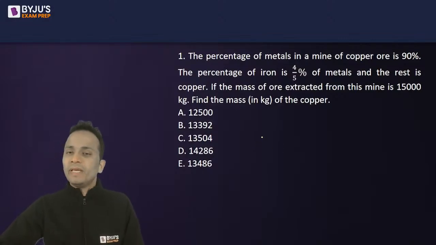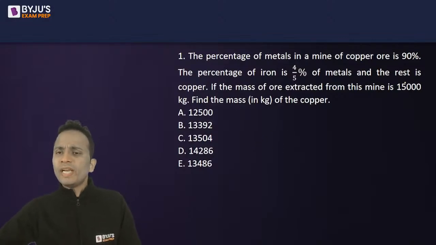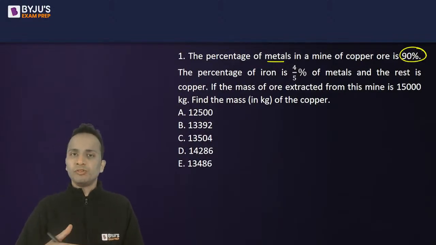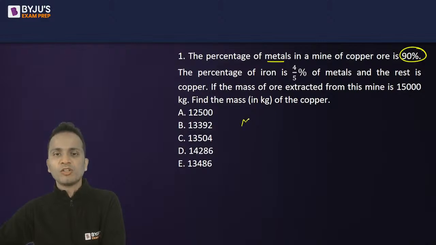Now, important is the method. Total weight is 15,000, out of which the weight of metals is 90%. So I will not calculate 90%, I'll remove 10%. This is what you'll have to do. So the weight of metals will be 15,000 minus 10%.